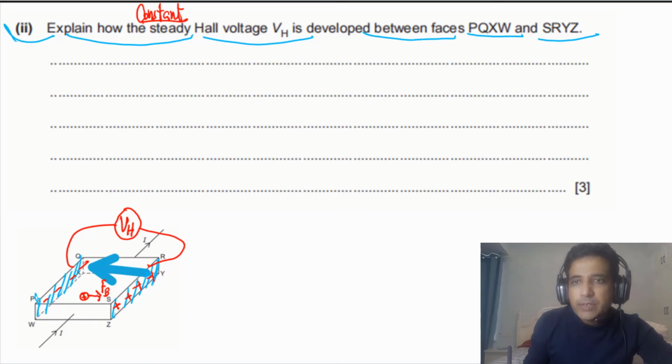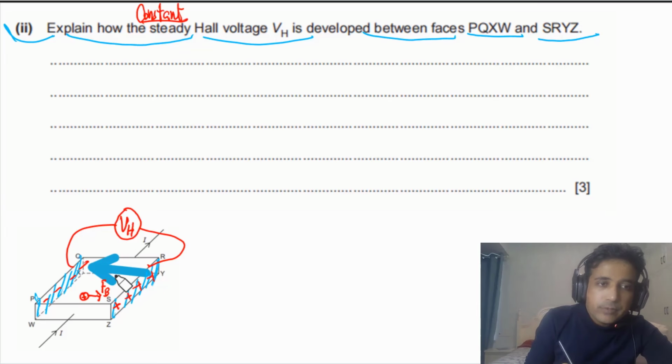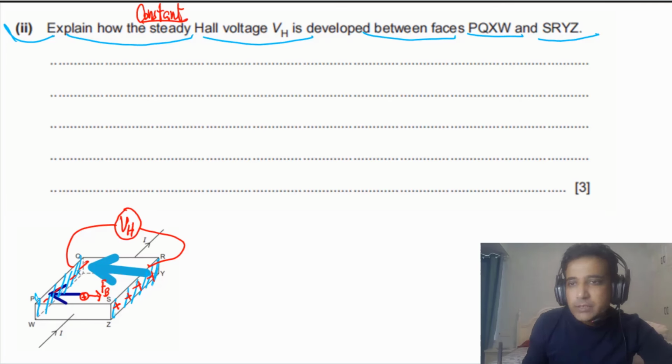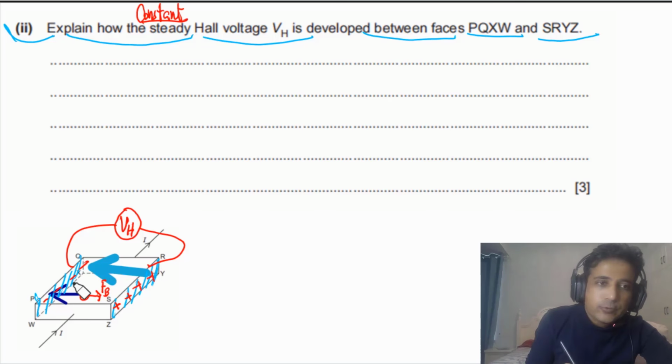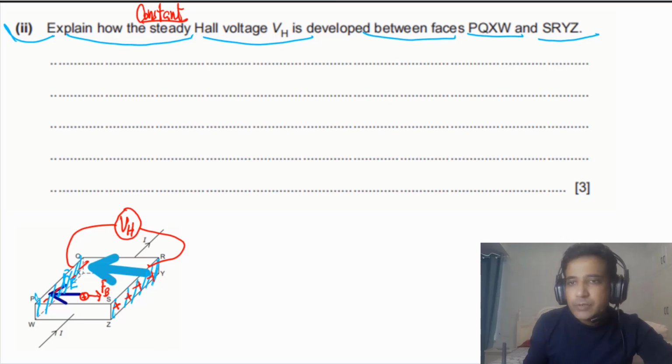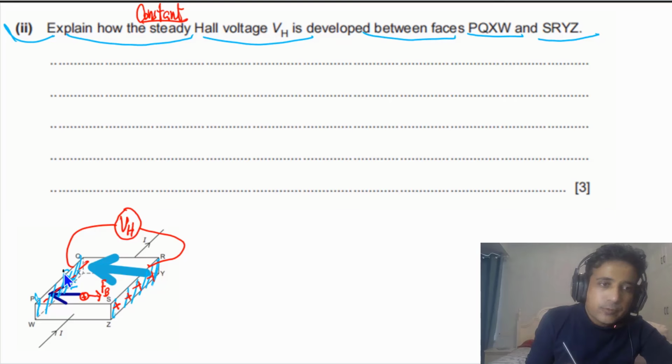As the electric field is pointing to the left, this positive charge will experience an electric force also to the left. And one stage will come after a very short period of time where we will see these two forces are equal. Electric force will balance magnetic force. So let me use a different color. This force is the electrical force. After a short amount of time, FB will be equal to FE, the electric force.